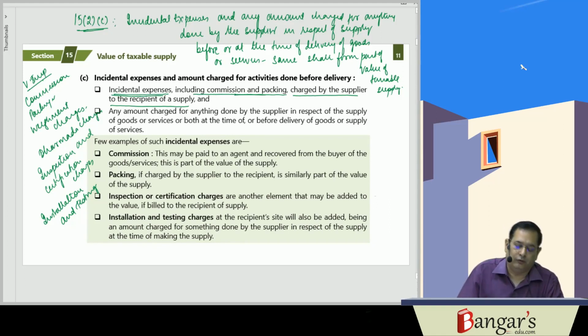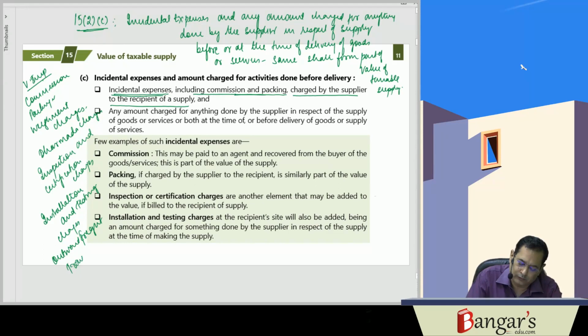So there can be so many charges which are charged. There can be outward freight. There can be transit insurance. So these charges are charged.